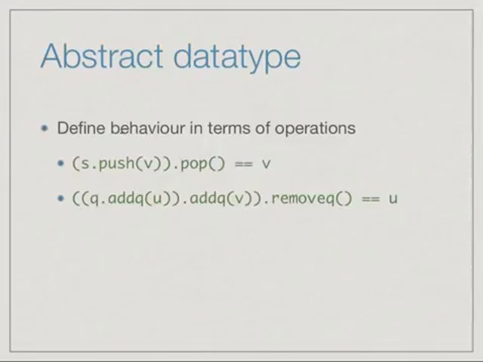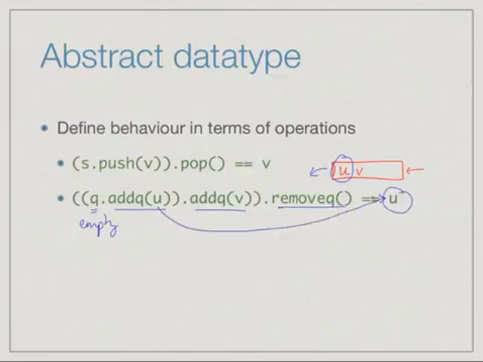In the same way, if we have an empty queue and we add to it two elements u and v, and then we remove the head of the queue, then we expect that we started with an empty queue and then we put in a u and then we put in a v. Then the element that comes out should be the first element, namely u. In other words, if we add u and add v and then remove the head, we should get back the first element that we put in, namely u.